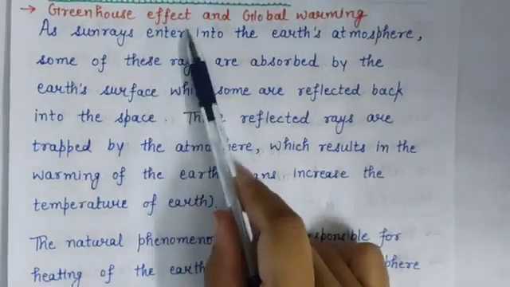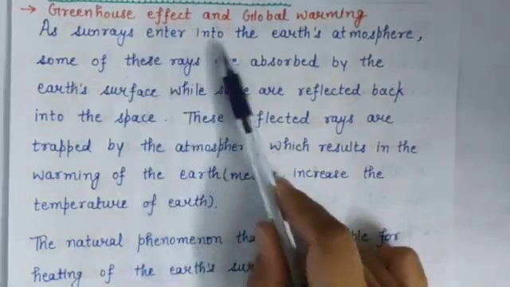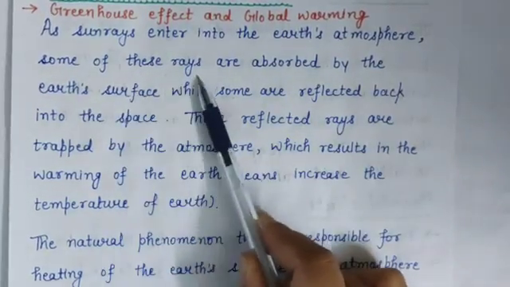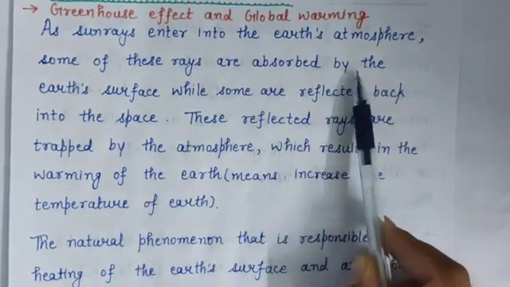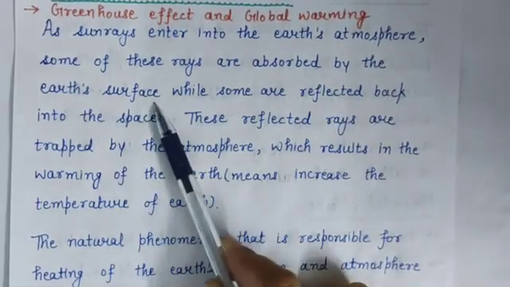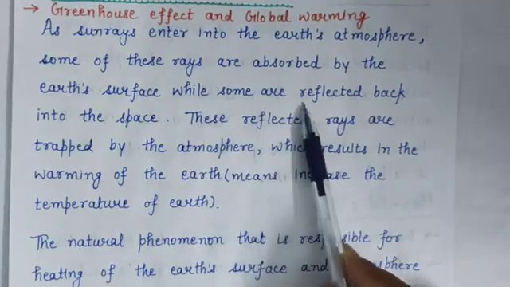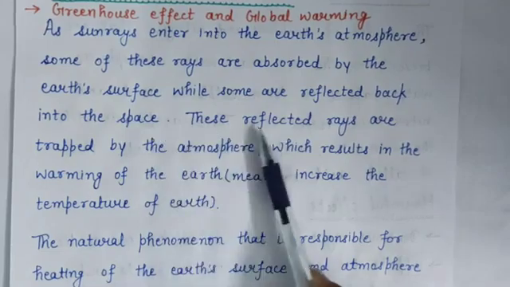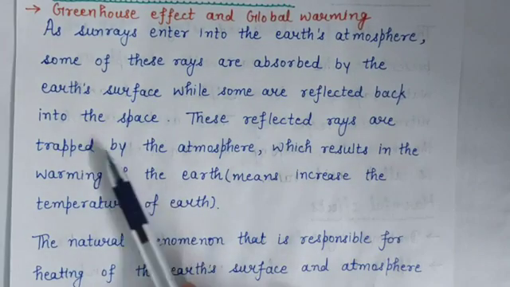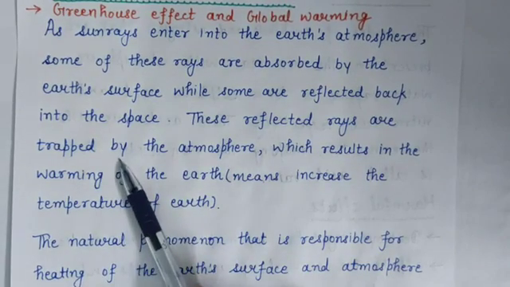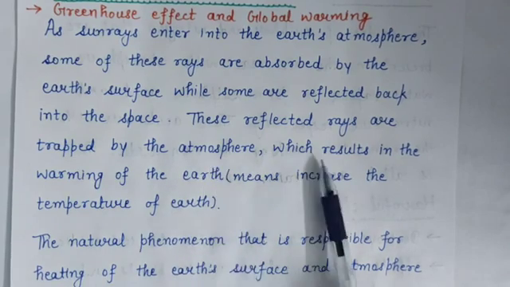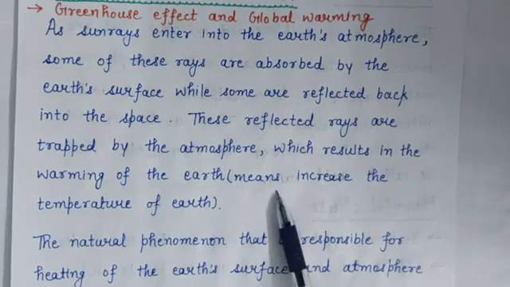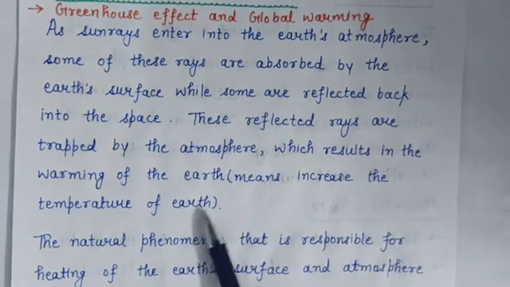So what is greenhouse effect? As sun rays enter into the earth's atmosphere, some of these rays are absorbed by the Earth's surface, while some are reflected back into the space. And these reflected rays are trapped by the gases present in the atmosphere, which results in the warming of Earth, means increase in the temperature of Earth.